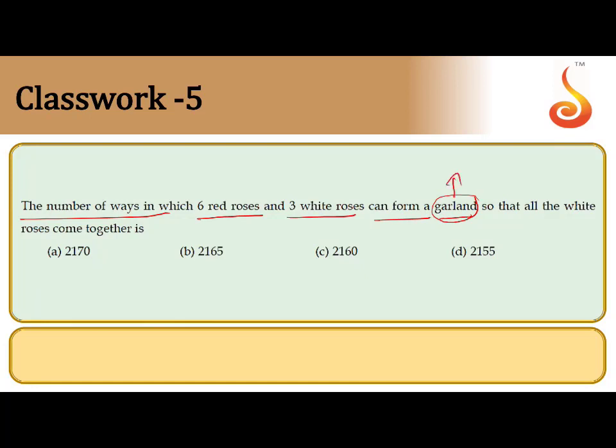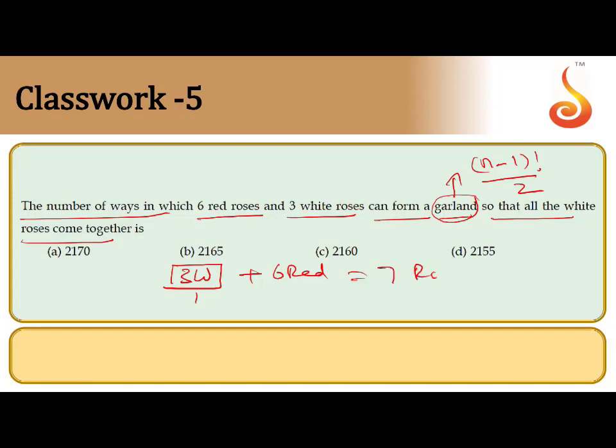In this case, the number of permutations becomes (n minus 1) factorial divided by 2. To form a garland or a necklace, in all such cases, the number of permutations will be (n minus 1) factorial by 2. That we have to remember here. But here the condition is that all the white roses are together. So as before, when all the girls were together we took them as 1 unit, here all 3 white roses are taken as 1 unit, plus 6 red roses.